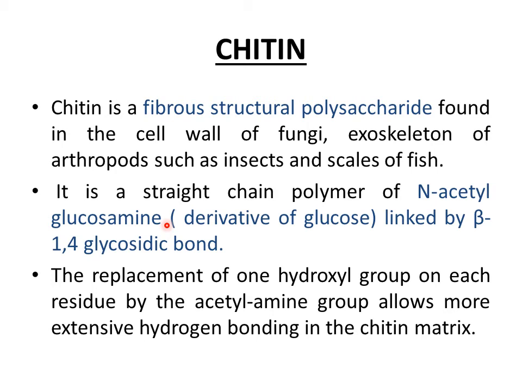If we replace the hydroxyl group at carbon number 2 of glucose with an acetylamine group, then the resultant structure would be N-acetylglucosamine. And this replacement of the hydroxyl group by the acetylamine group allows for more extensive hydrogen bonding, and this gives a lot of strength to the structure of chitin.